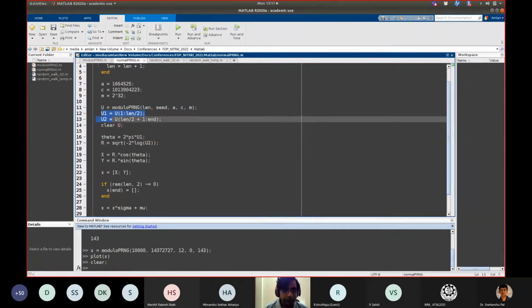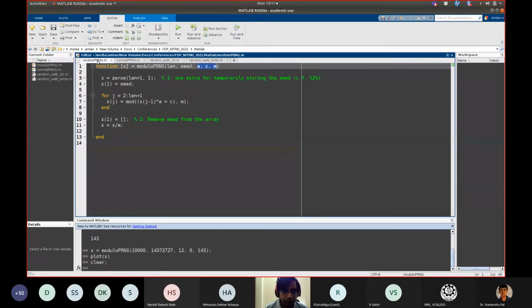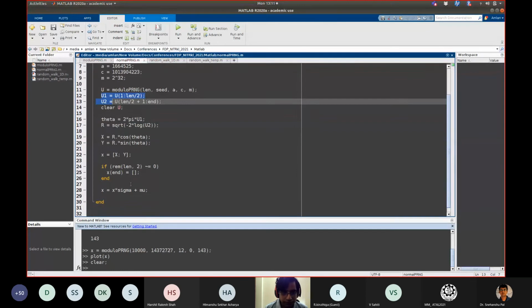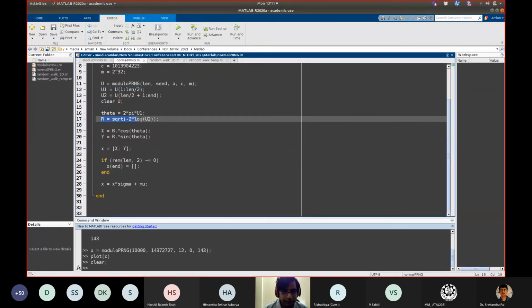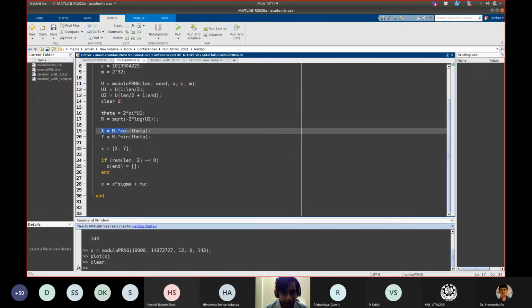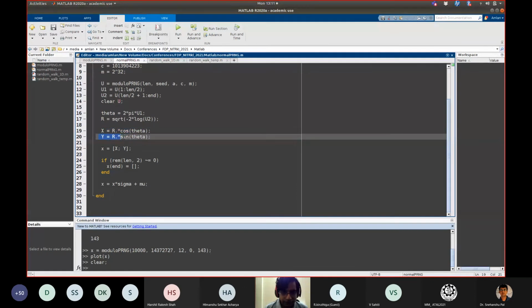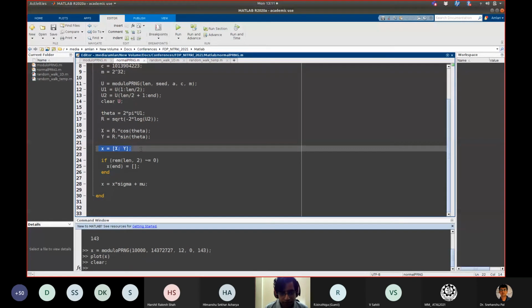Then we are calculating the value of theta is 2 pi u1, r is square root of minus 2 log u2. We have just seen the formula. Then the value of x is r cos theta, y is r sin theta. Okay, we are generating x and y, and then we can combine these two arrays x and y. And in case the total number of values that we were requiring is an odd number, then we can just remove the last value from the array. This is just the extra ornamental work that we are doing.